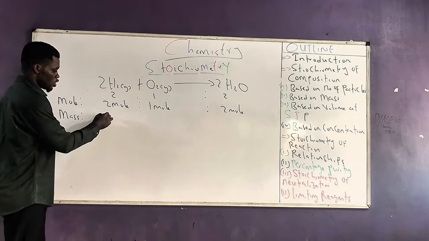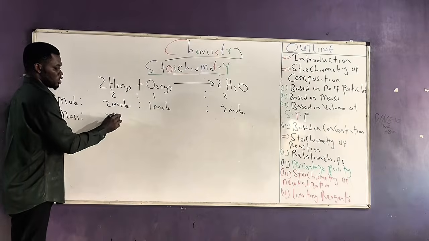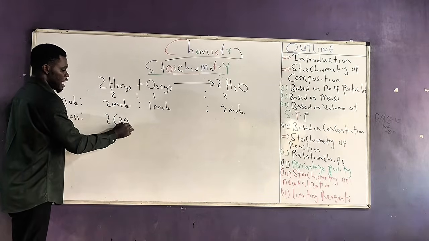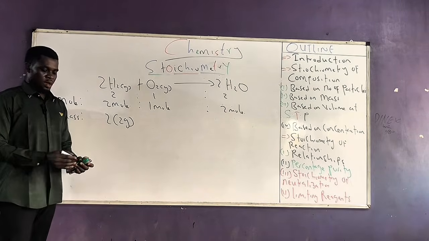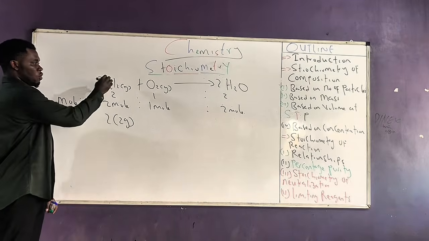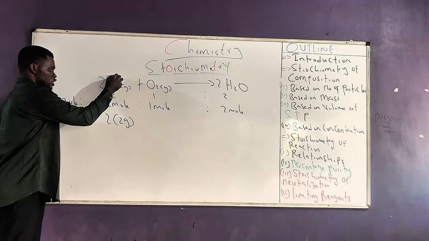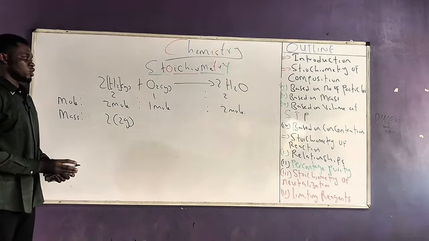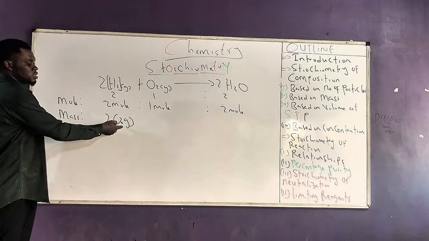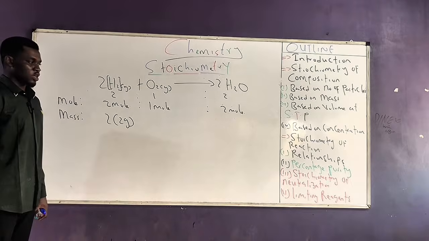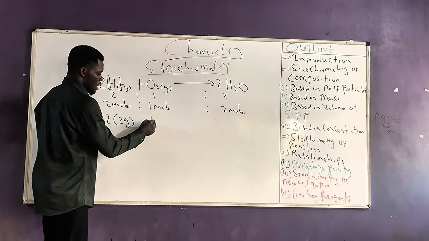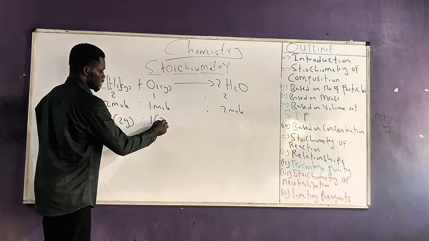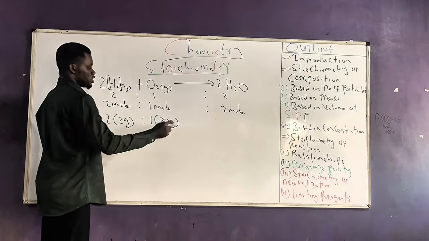So this becomes 2 in bracket, 2 grams of hydrogen molecule. Remember, the mass of every 1 mole of a substance is the molar mass. So this will be 2 in bracket, 2 grams of hydrogen molecule. We always react with 1 in bracket, this will be 32 grams of oxygen molecule.